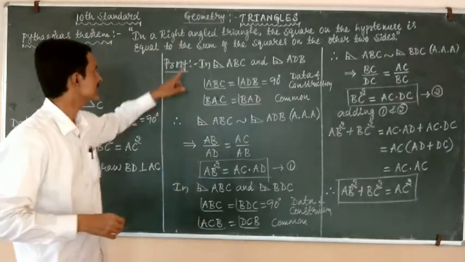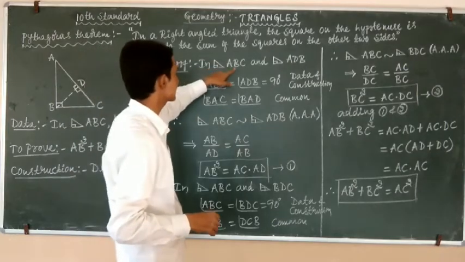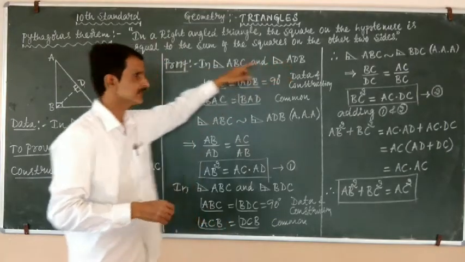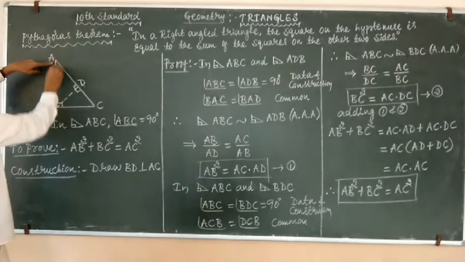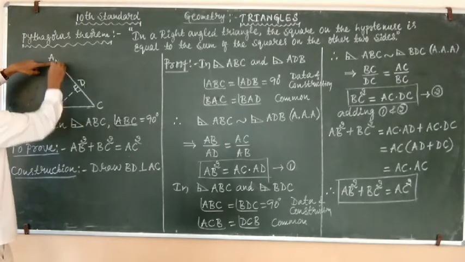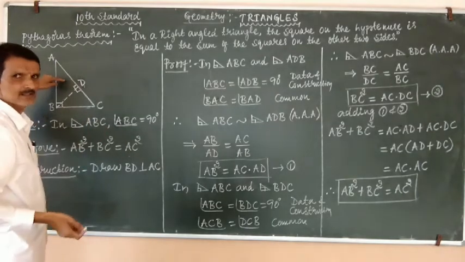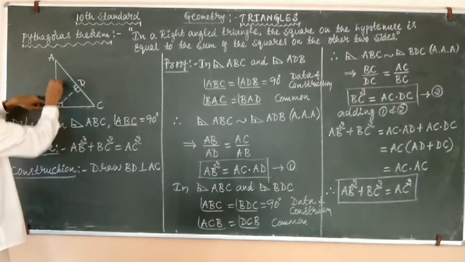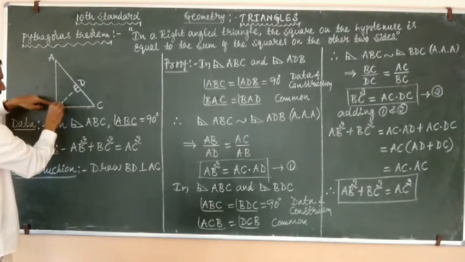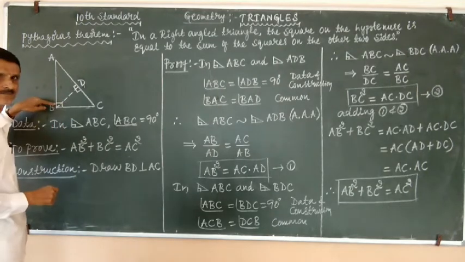Just we will move on to the proof. Now students, in right angle triangle ABC and ABD, observe. Angle ABC, that means B, is 90 degrees.